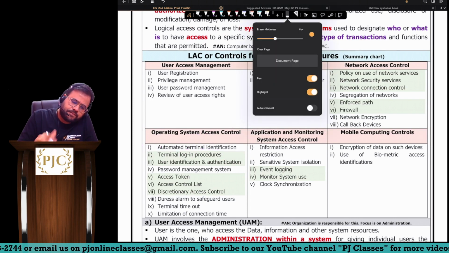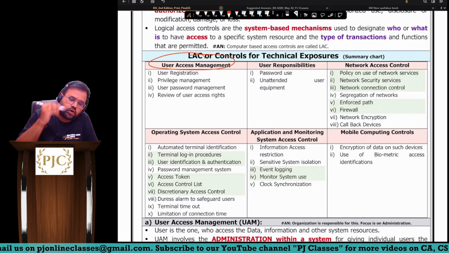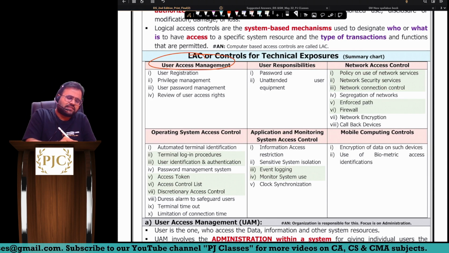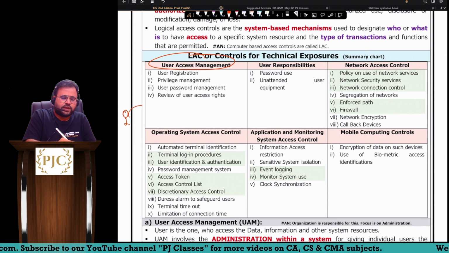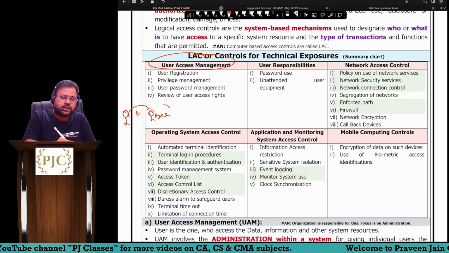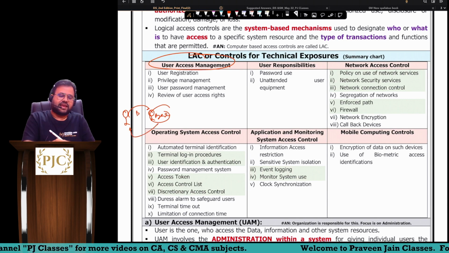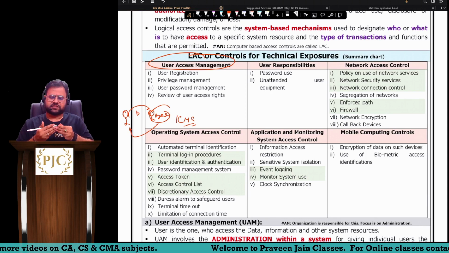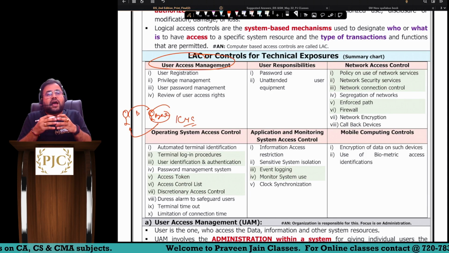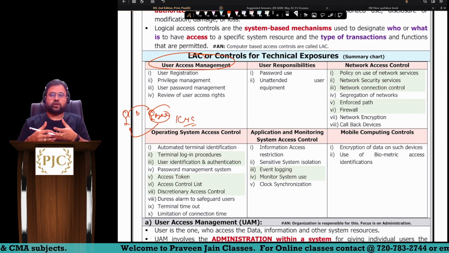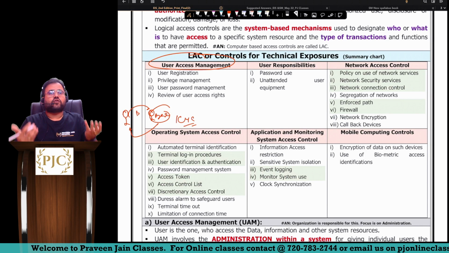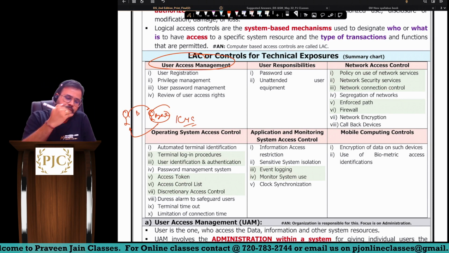So ICAI's focus was more on user access management. Now, user access management generally, sir, whenever a customer goes to the bank for opening a bank account, sir. So, can I say the bank would like to know their customer? KYC is what we are talking about, sir. We want to know or gather more information about our customers. Similarly, sir, whenever a particular employee joins the organization, directly are we going to give him the access to our system? No. So obviously we have to follow user access management points, sir.